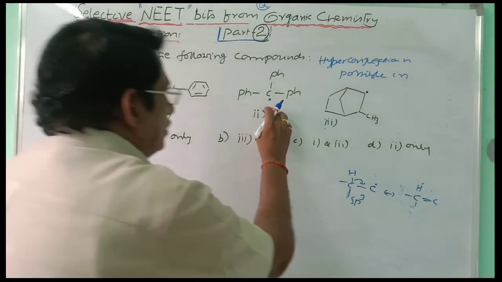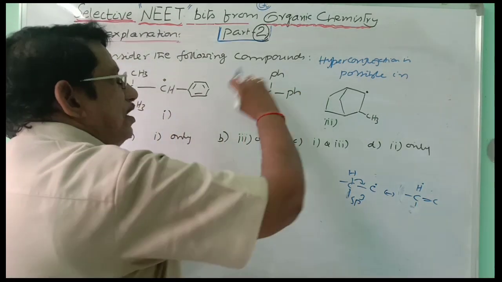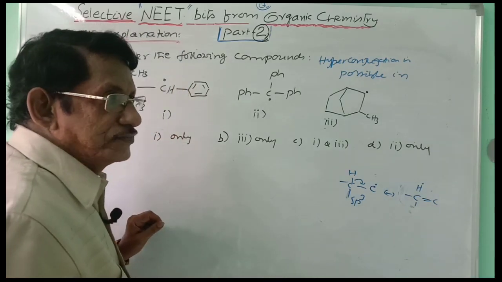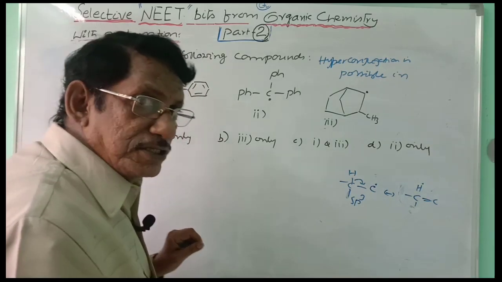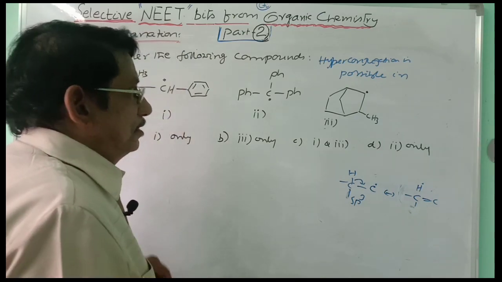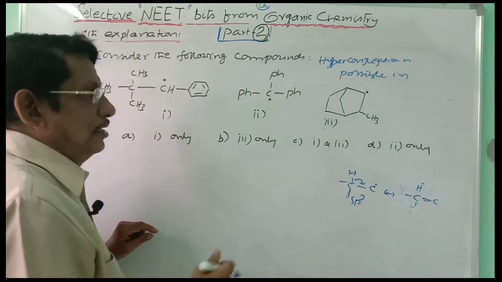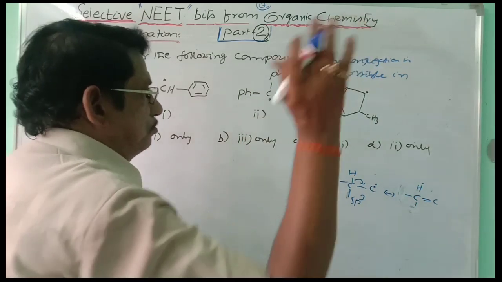And the second one, this free radical is carrying 3 phenyl groups, triphenyl methyl radical. In the methyl radical, 3 hydrogens are replaced by benzene rings. These are all sp2 carbons connected to the free radical, and so hyperconjugation is impossible. This is also impossible.